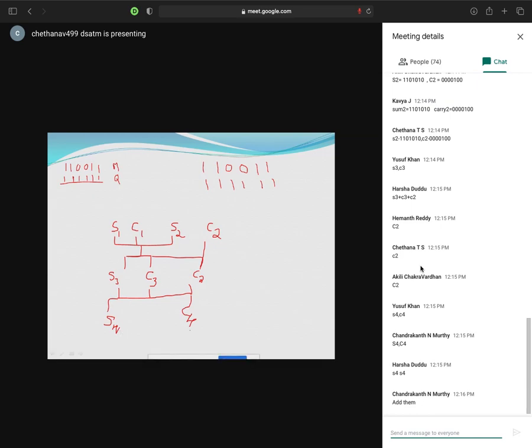These 2 I'll add. So S4 plus C4. On adding, what will I get? I'll get the final product. I think now everybody understood. Clear? S1, C1, S2 you will get. Add 3, you will get S3, C3. Now along with S3, C3, add C2.